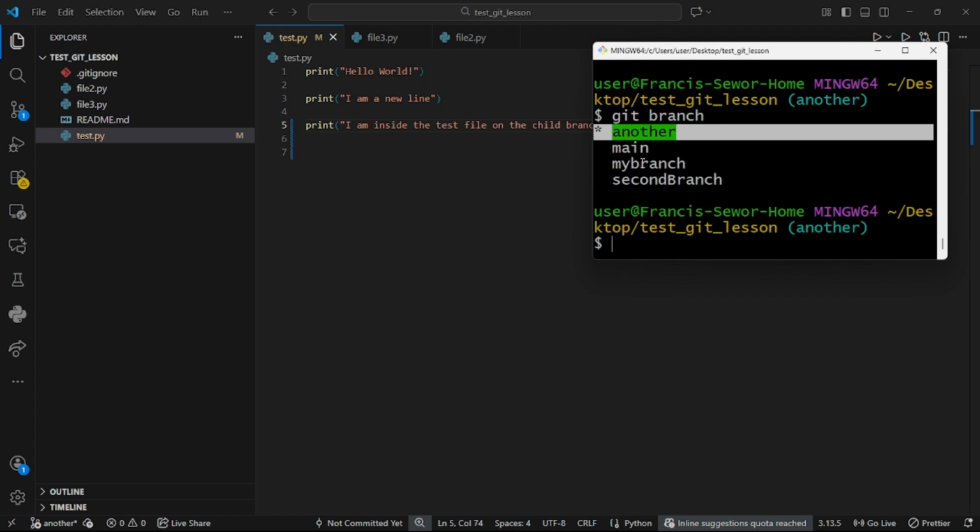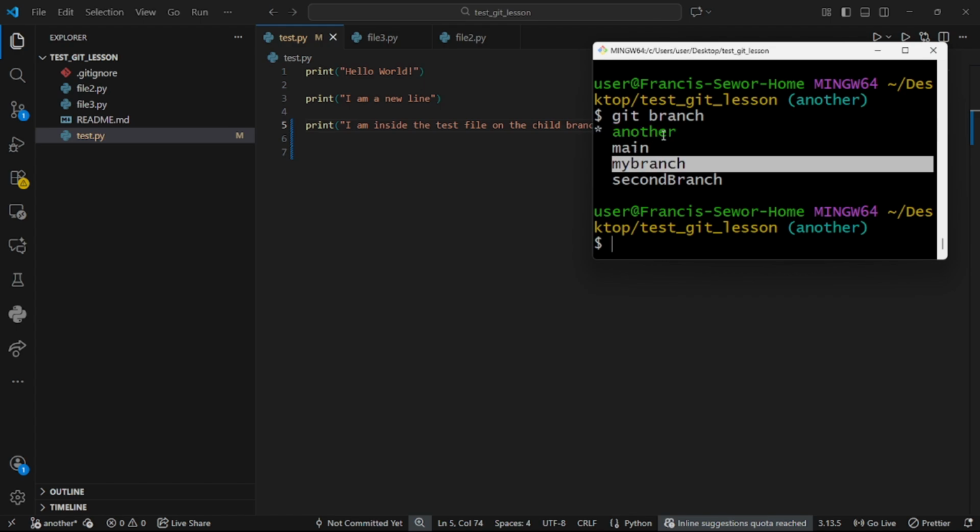We are not on main, we are not on my branch. But you know that my branch is the mother branch for this branch, because we were on it before we created this one. And I just made a change to this one. So if you make a change in that particular branch, make sure you move it from the staging area to the commit. Make sure you commit it. So git status first.